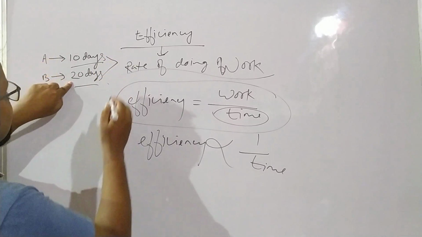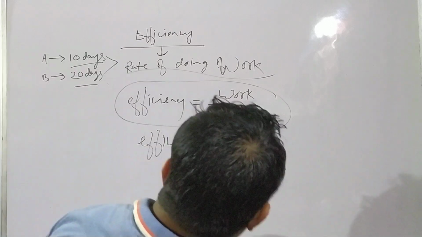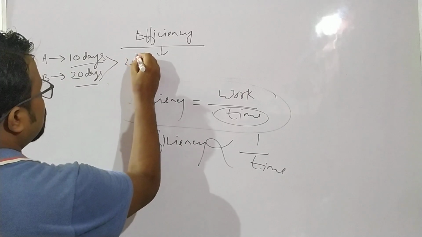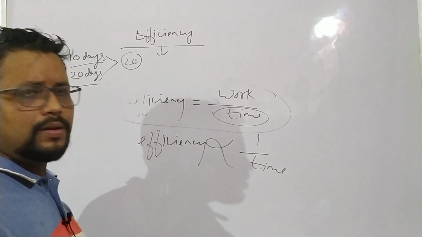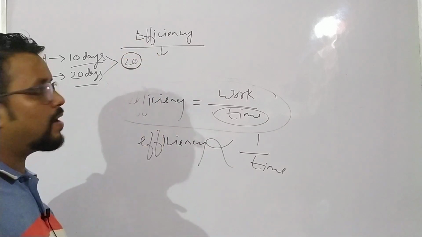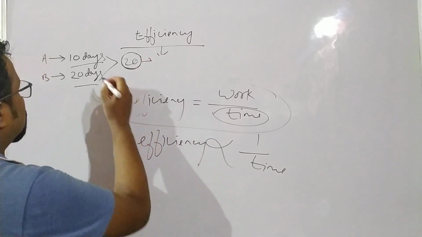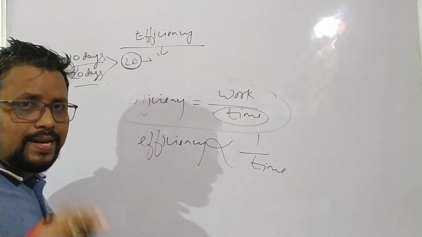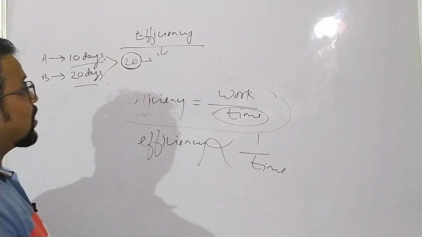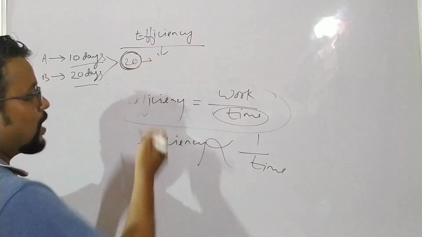The LCM of 10 and 20 is 20. This 20 is the unit of work, so 20 units of work is done. A can finish the work in 10 days, B can finish the same work in 20 days. So the total unit of work is 20. 20 units is the total work.